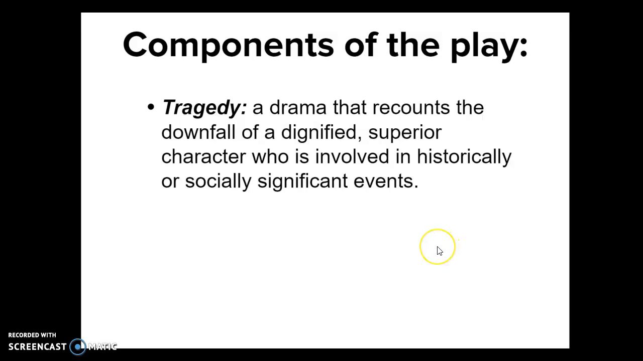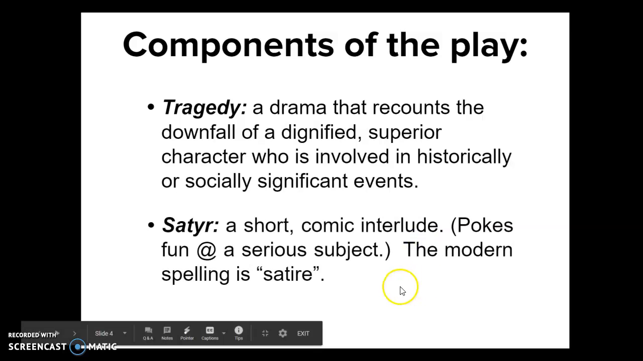Tragedy is a drama that recounts the downfall of a dignified superior character who is involved in historically or socially significant events. A satire is a short comic interlude. It pokes fun at a serious subject. The modern spelling is satire, S-A-T-I-R-E. Guys, satires gave some comic relief to the tragic events that were unfolding.